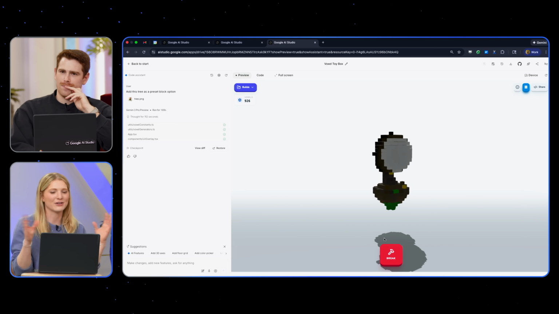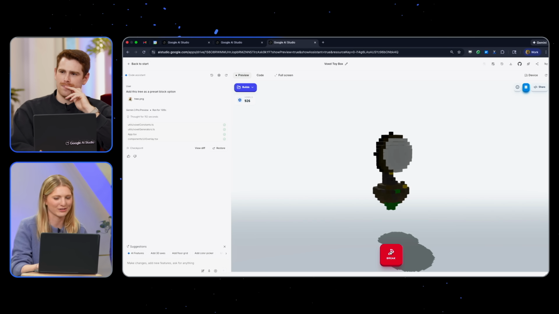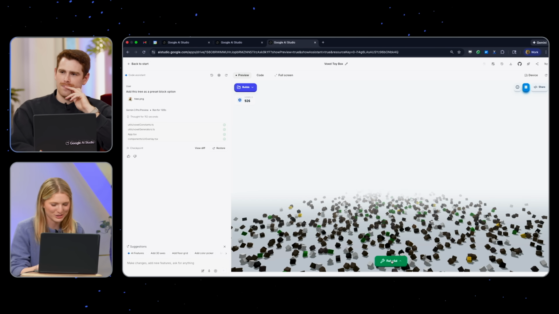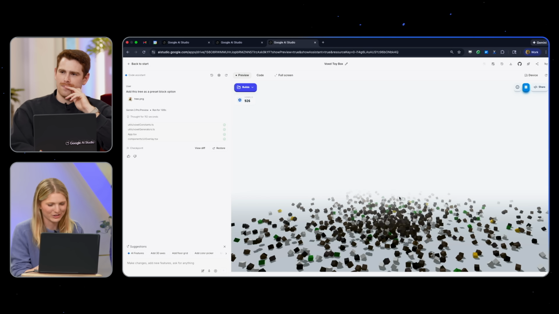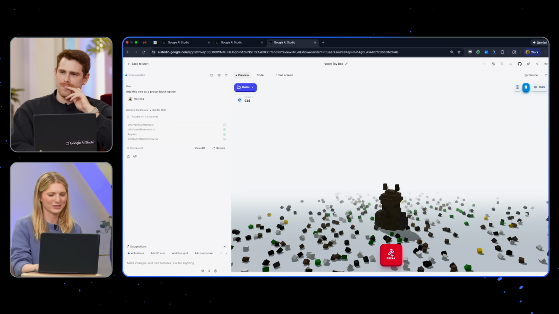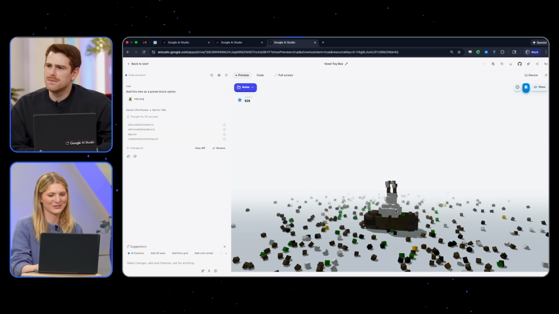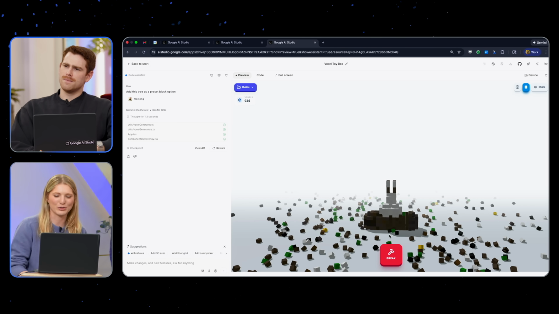Kat, do you have anything else? Amaar, anything else? This is a cool app that's in our gallery that has a few preset images, but also allows you to type in any prompts, and it has a finite number of blocks for each thing it creates. So then you can break it, and Gemini will reform them into a shape. Some of the built-in ones we have are a cat, and so it'll use the existing blocks. Oh my God, you can break that. That's crazy. That's awesome. Yeah, I think this is a very cool 3D builder example.